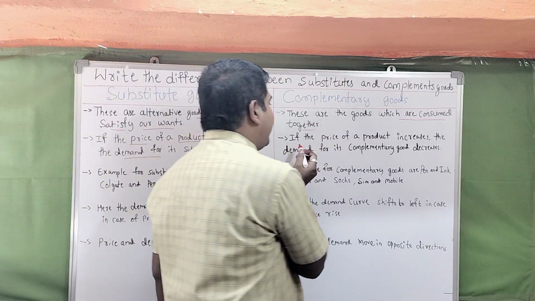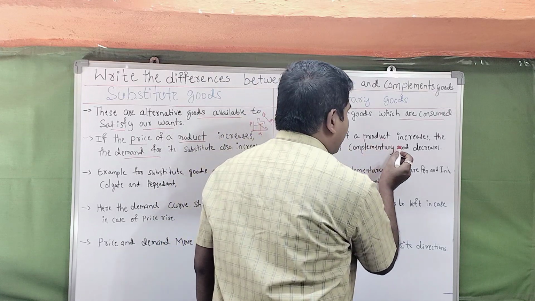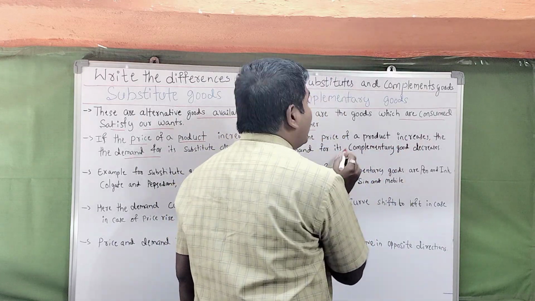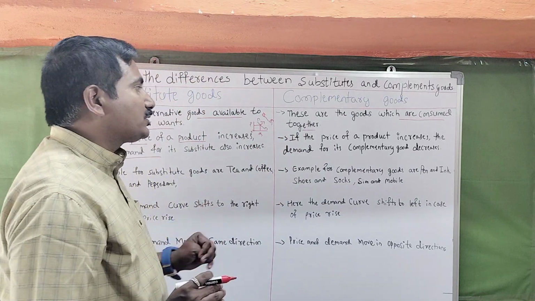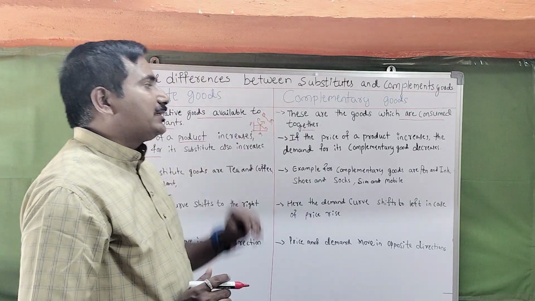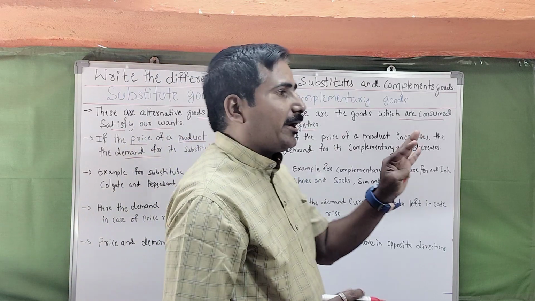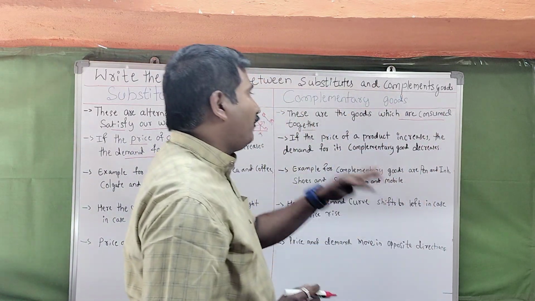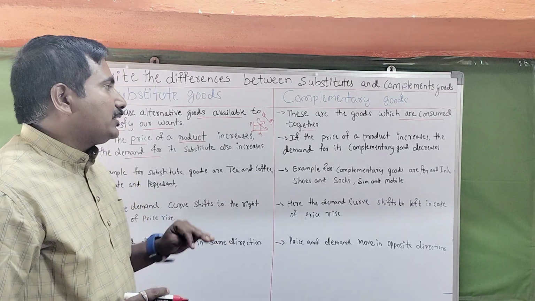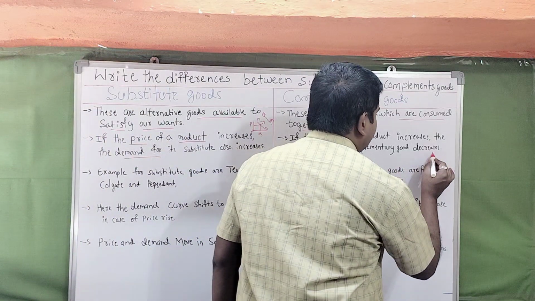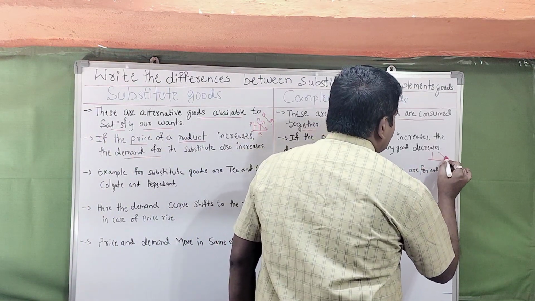On the other side, if the price of a product increases, the demand for its complementary goods decreases. If the price of the product increases, the demand for the complementary goods falls. That is how it comes, shown on this side as D1.